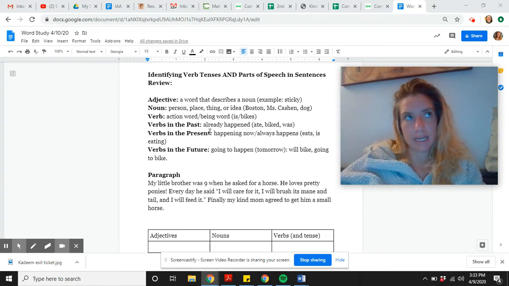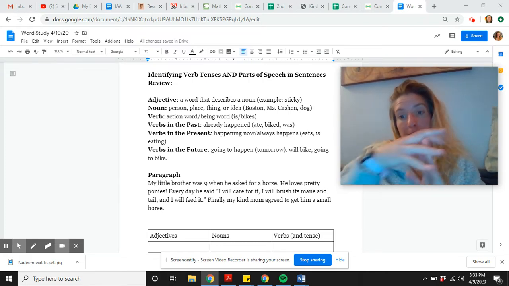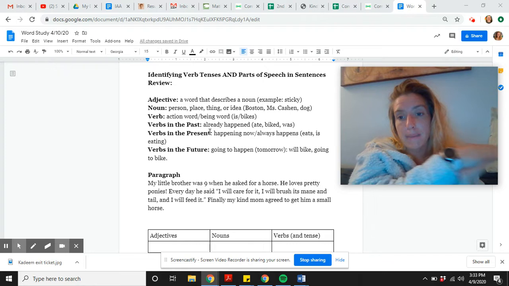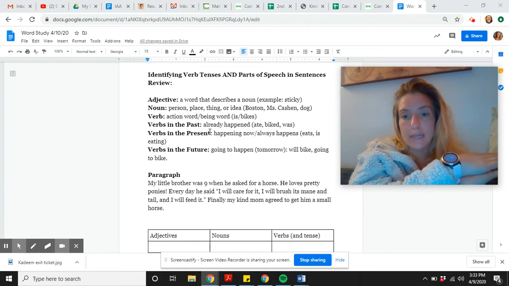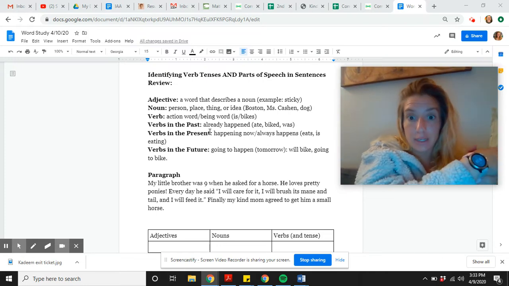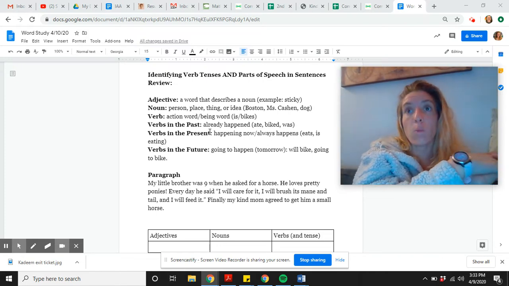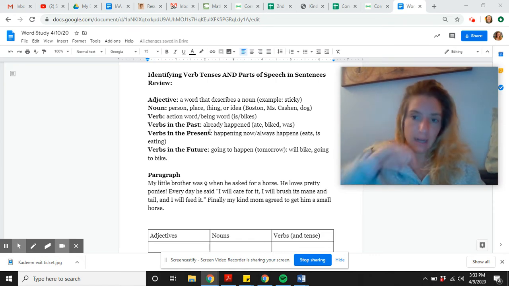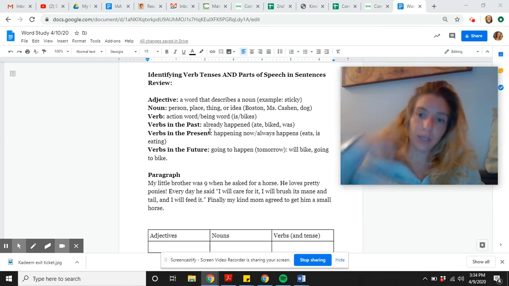Now, verbs in the past tense already happened. Usually they have an ed at the end, but not always, as we're learning with our irregular verbs. Verbs in the past already happened. So examples would be ate, like I already ate lunch, biked, like I biked to work, or was, like I was 9 when my sister was born. Take a second to think in your brain about another past tense verb that you can come up with.